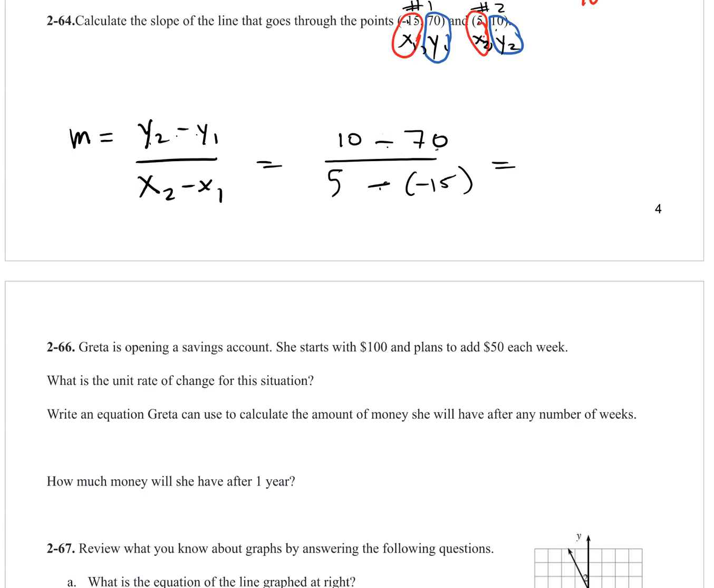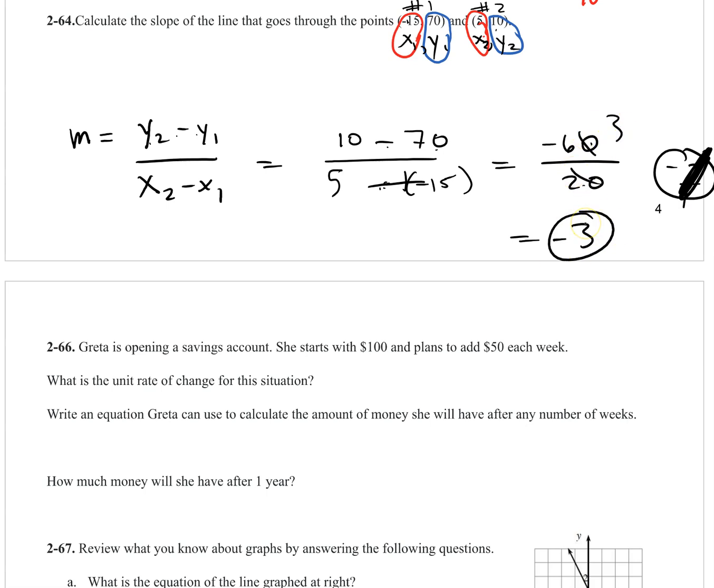So on the top, it's 10 minus 70, which is negative 60. And on the bottom, 5 minus negative 15 is just 5 plus 15. They add. A double negative becomes a plus. And that's 20. So we have negative divided by positive. Outcome is negative 3. 20 goes into 60 3 times.